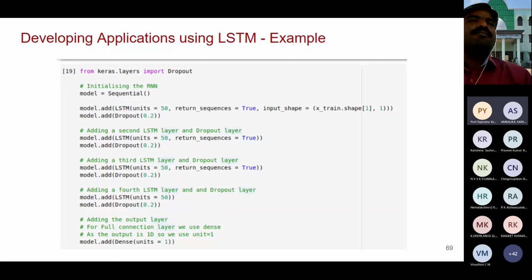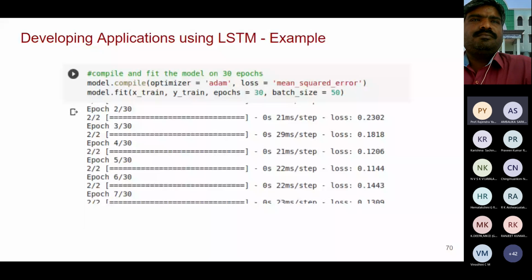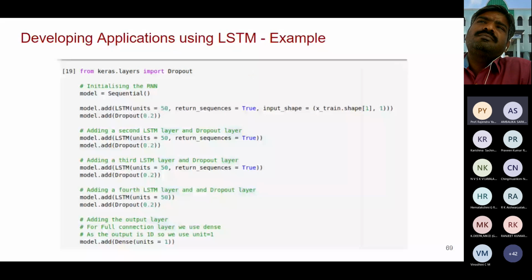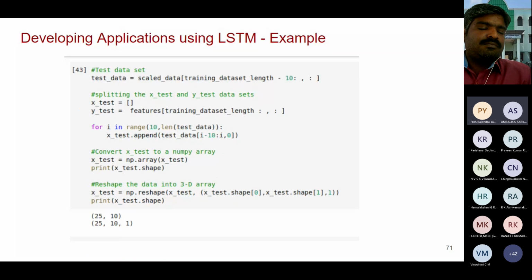So here you created the LSTM network. Now we are going to fit the model to the data. The training data, you are going to fit the model. This coding is similar to CNN, so I'm not explaining much. The only difference is the LSTM and the parameters given to the LSTM. Then we go for testing: prepare test data, then apply it to the network.